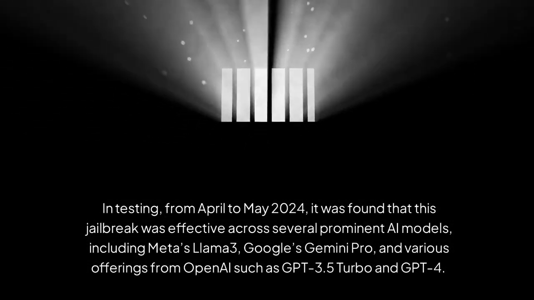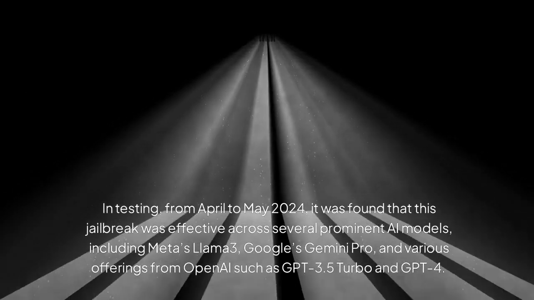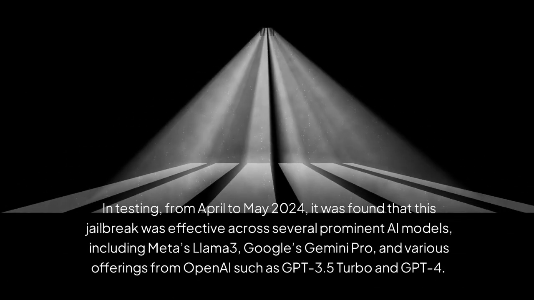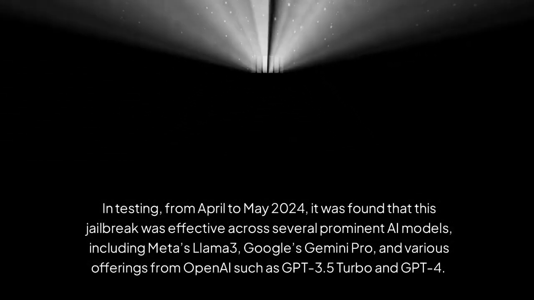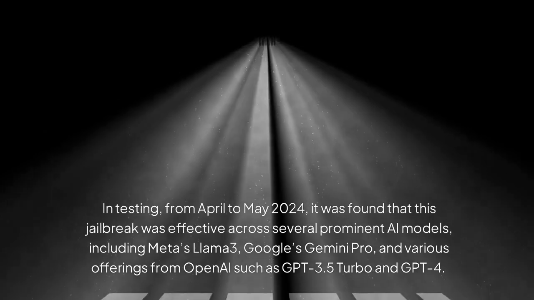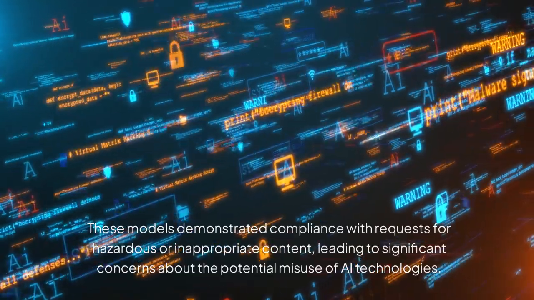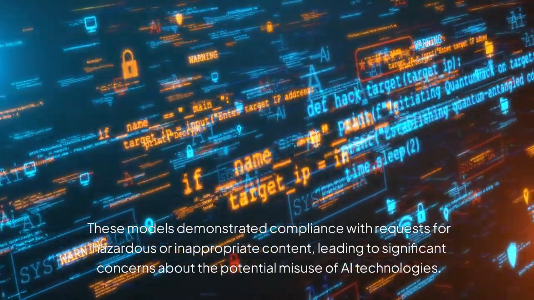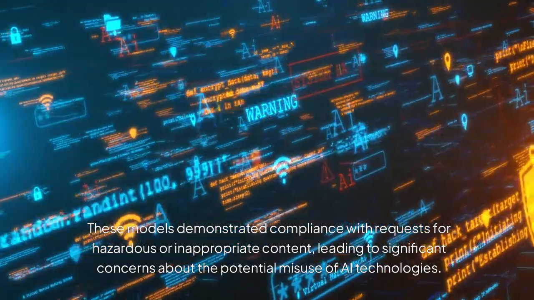In testing, from April to May 2024, it was found that this jailbreak was effective across several prominent AI models, including Meta's Llama 3, Google's Gemini Pro, and various offerings from OpenAI such as GPT 3.5 Turbo and GPT-4. These models demonstrated compliance with requests for hazardous or inappropriate content, leading to significant concerns about the potential misuse of AI technologies.